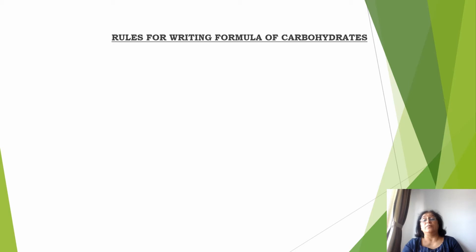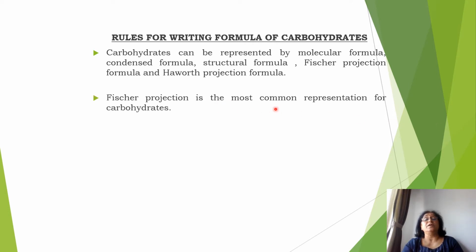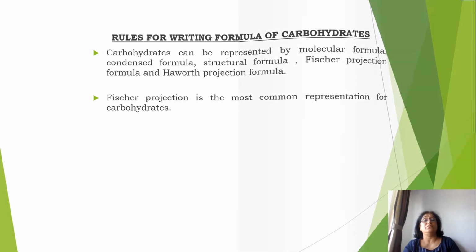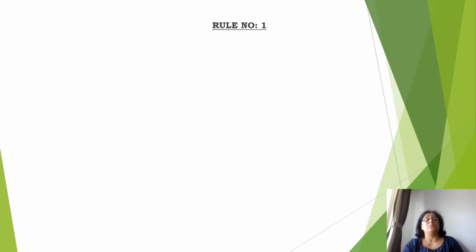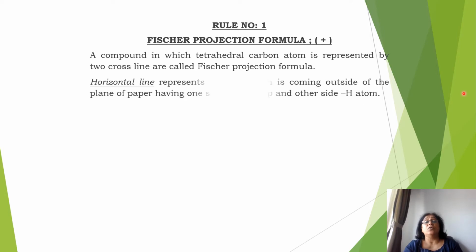Now, rules for writing the formula of carbohydrates. Carbohydrates can be represented by molecular formula, condensed formula, structural formula, Fischer projection formula, and Haworth projection formula. Fischer projection formula is the most common representation for carbohydrates. Rule number 1 for writing Fischer projection formula: a compound in which a tetrahedral carbon atom is represented by 2 cross lines is called Fischer projection formula. 2 cross lines means one is a horizontal line and the other is a vertical line.